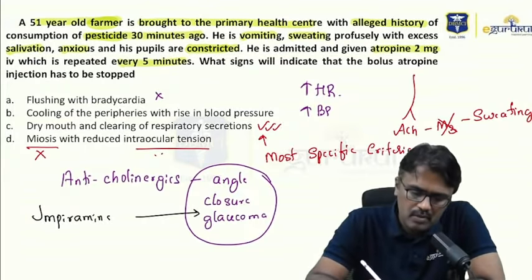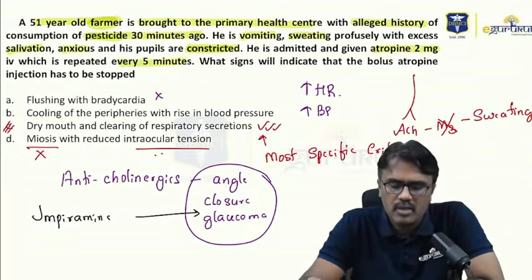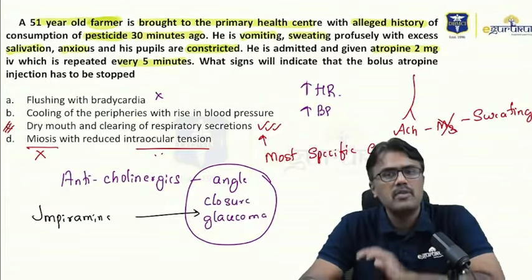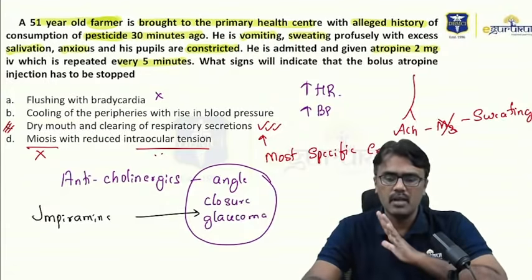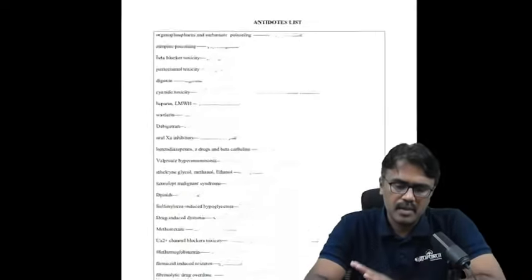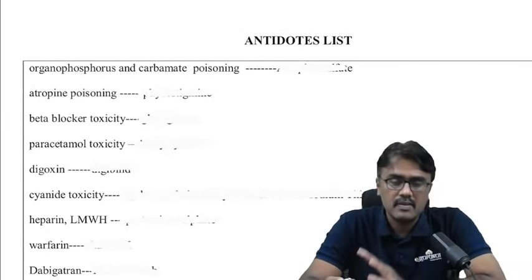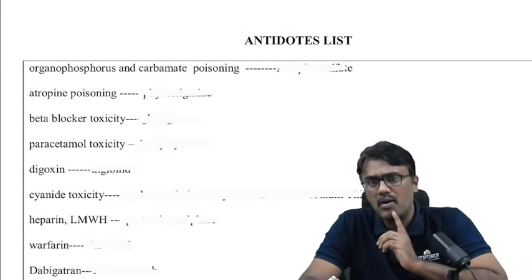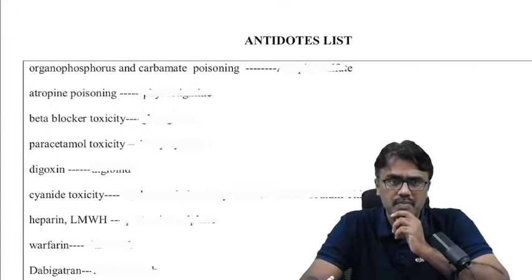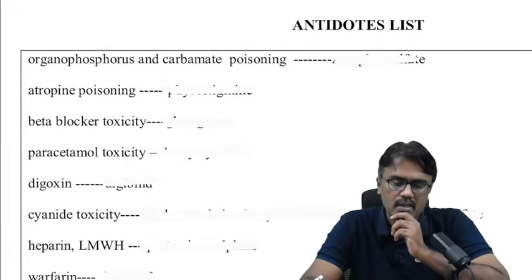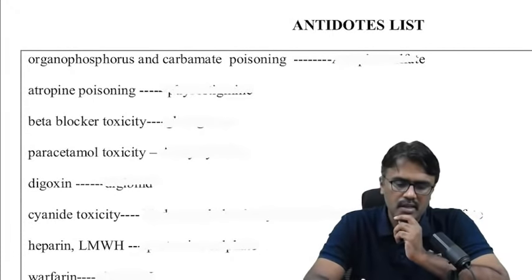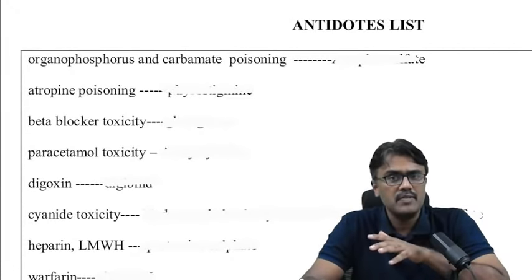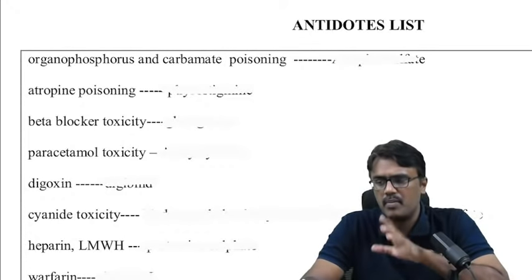So coming to the question, the answer is dry mouth and clearing of respiratory secretion. So the question doesn't end here. Now, in any exam, remember, they always ask the antidote. At least one antidote will be coming, or there will be a match the following question. So what I have done here is, I have written the poisonings. Now, if possible, you can pause the video and just attempt these antidotes.